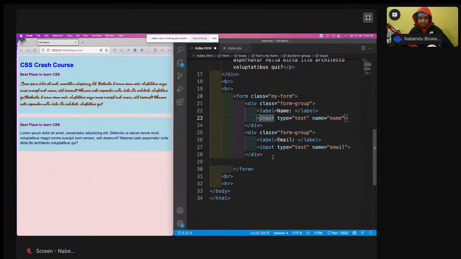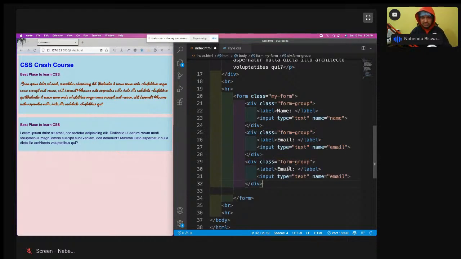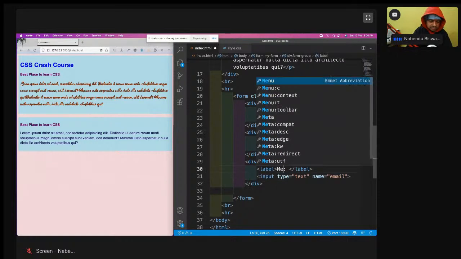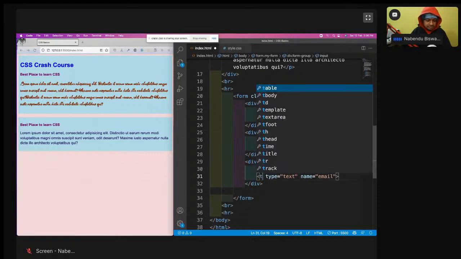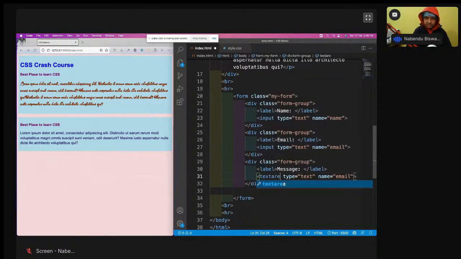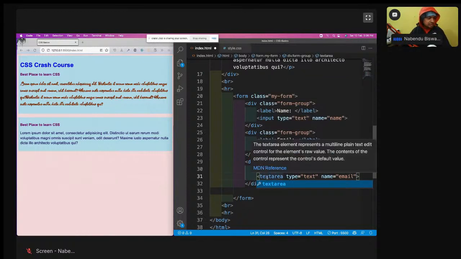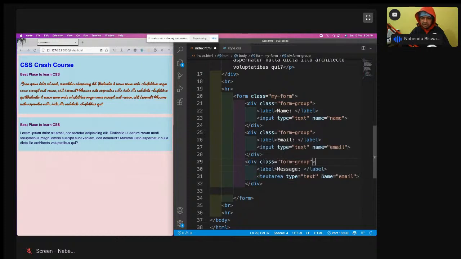And again, I'm going to have another div, and in the div I'm going to have a label, message, and a text area. Name is message, and this is something similar to the form we have created earlier, not something different.